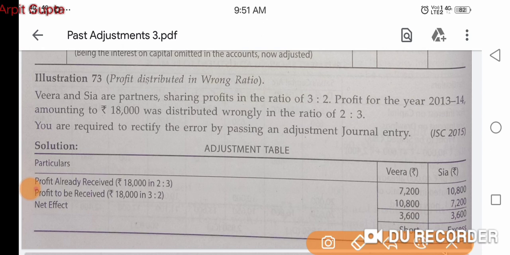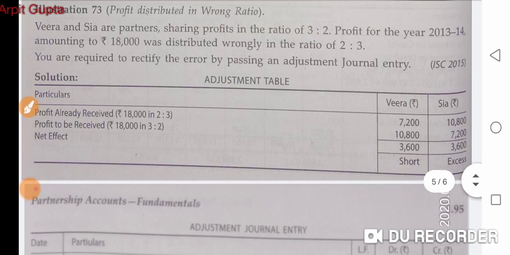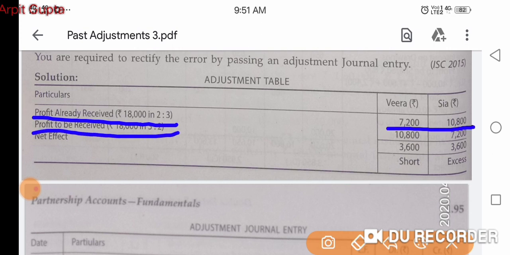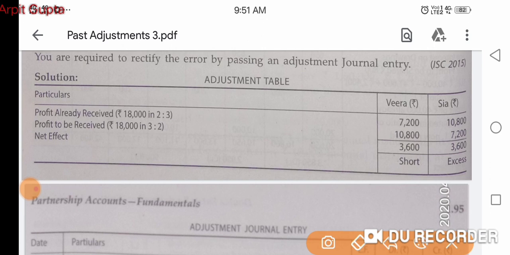So we need to do only one thing. First of all, divide the profit in the correct ratio, and then divide the profit in the wrong ratio, and then take out the difference. That's all we have to do. This is the table here. Profit already received by the partners in the wrong ratio. This was the profit. Profit that is to be received in the correct ratio. This is the profit. And now we can take out the difference.